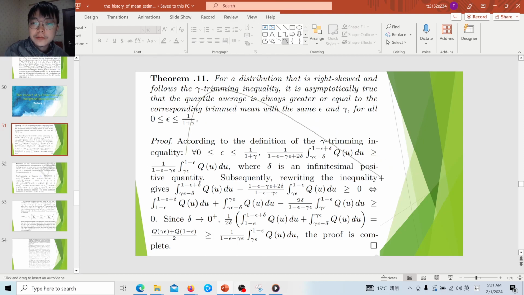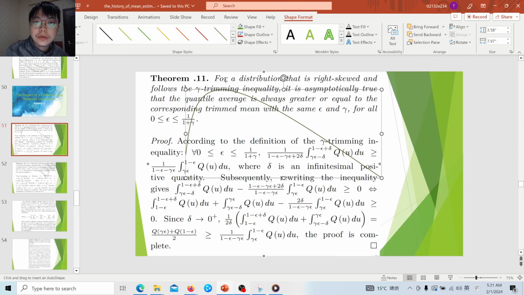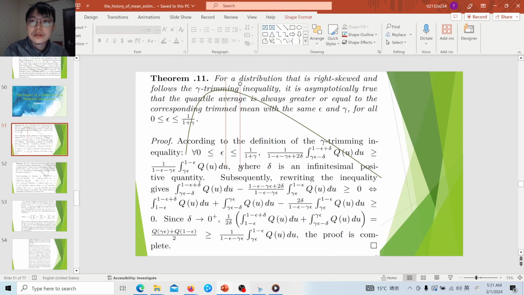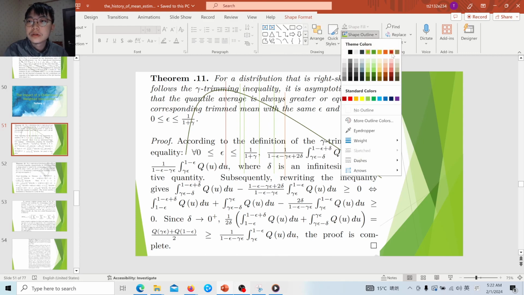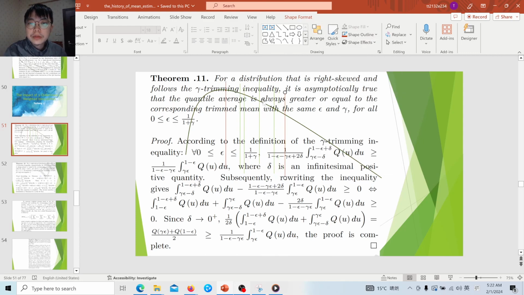Just like the quantile average, we can define the trim mean inequality as here. For example, this is the median, then the 40% trim mean, 30% trim mean, 10% trim mean, and the mean. So as the breakdown point becomes smaller and smaller, the trim mean should get closer and closer to the mean. If a distribution satisfies this relation, it is called following the gamma trim mean inequality.